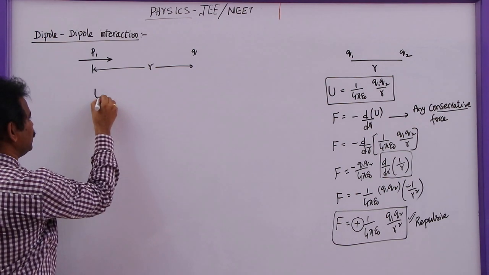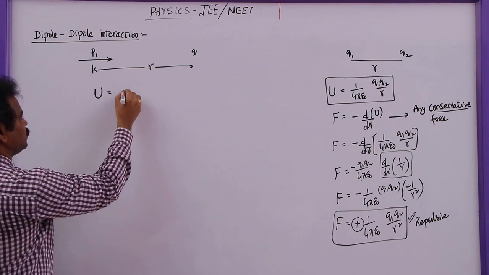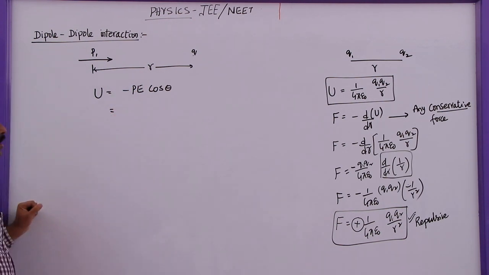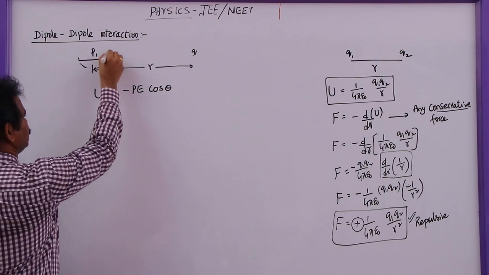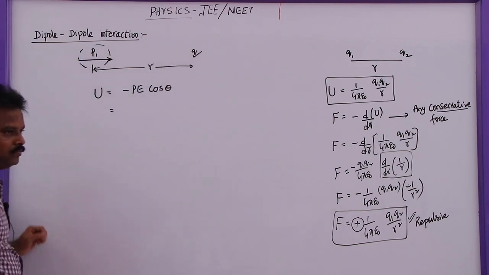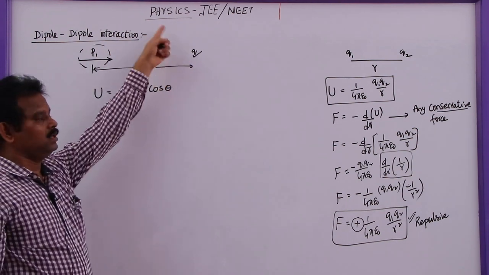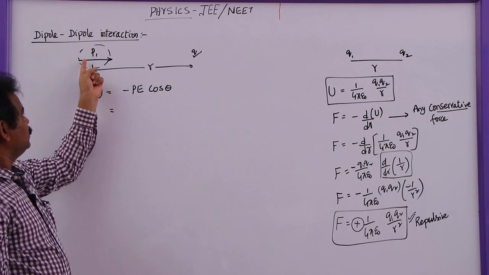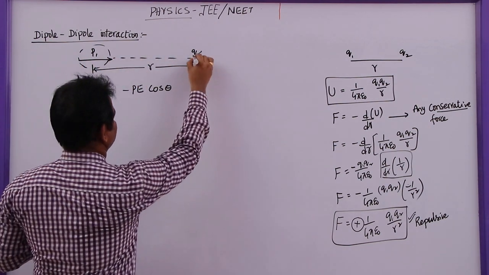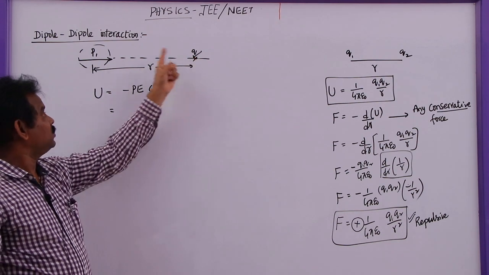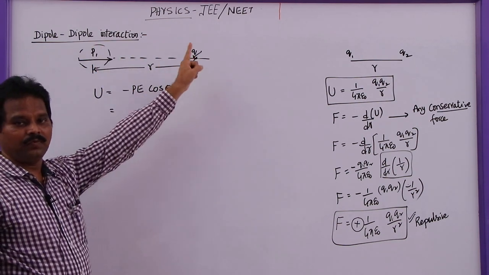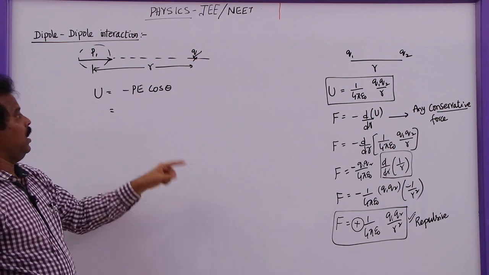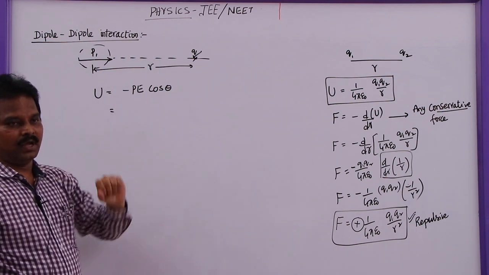the potential energy is given by U is equal to minus PE cos theta. This is in the field of this charge Q. That means this charge will produce a field here, and this is in the field of Q. Or what we can say, if you extend this line, this is the axial line of the dipole, so this is also in the field of this dipole. That means the charge is in the field of the dipole, or the dipole is in the field of the charge.